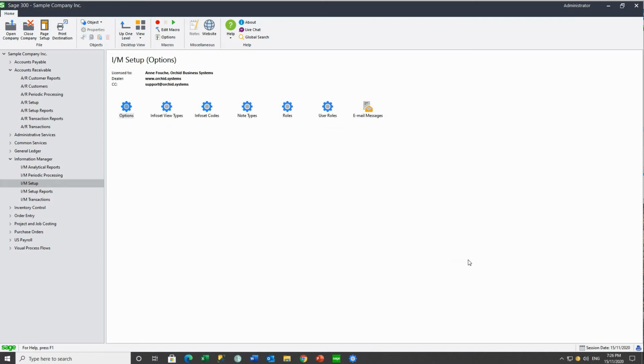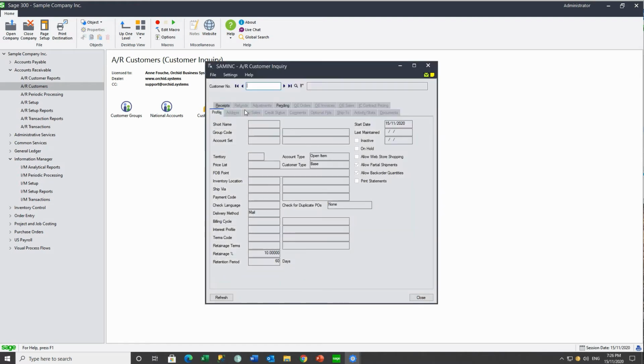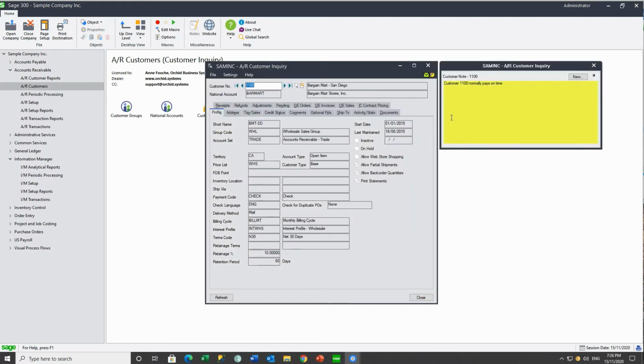And again, if we've done any changes to the setup while we're logged into our session, we need to refresh our tray icon. And now when we go to the AR customer inquiry, we see the same note. And because I'm part of the administrator group, which is part of accounts, I can edit the note. Somebody in the sales group would only be able to view the note.